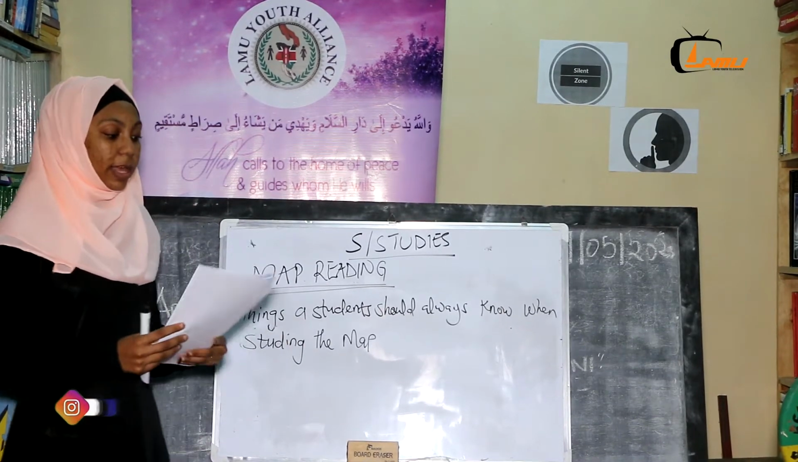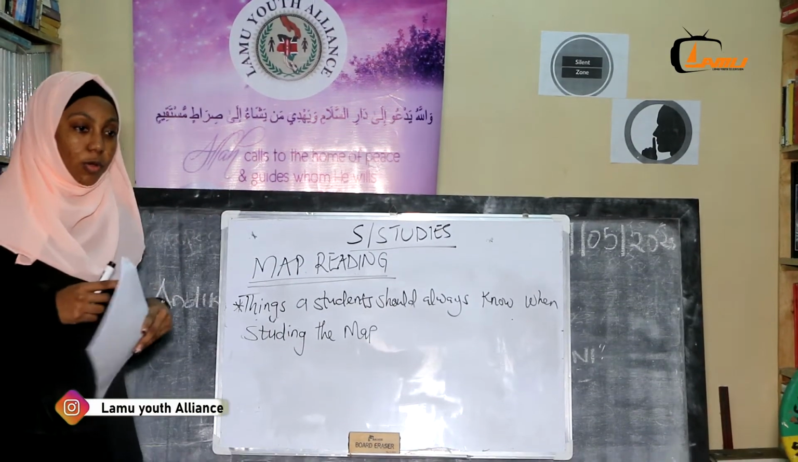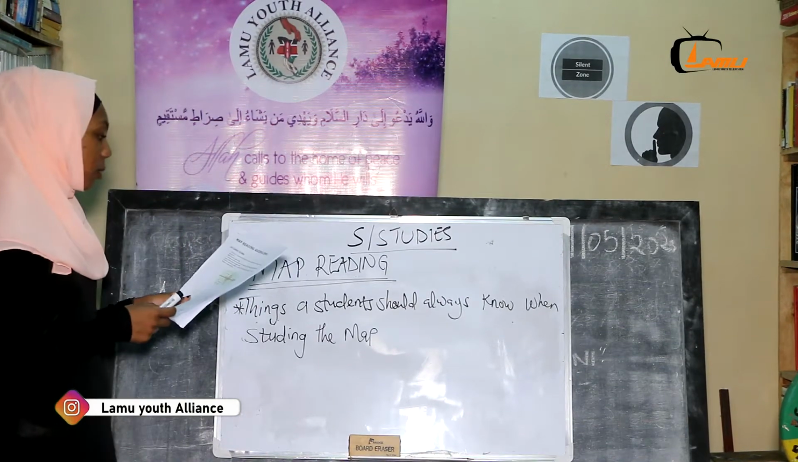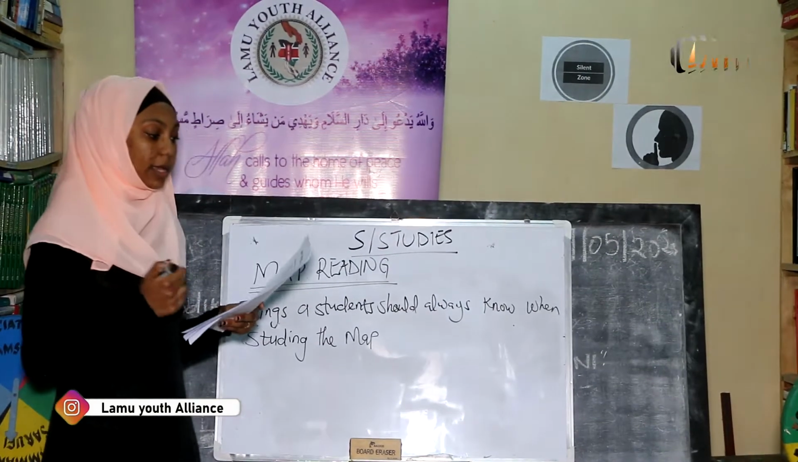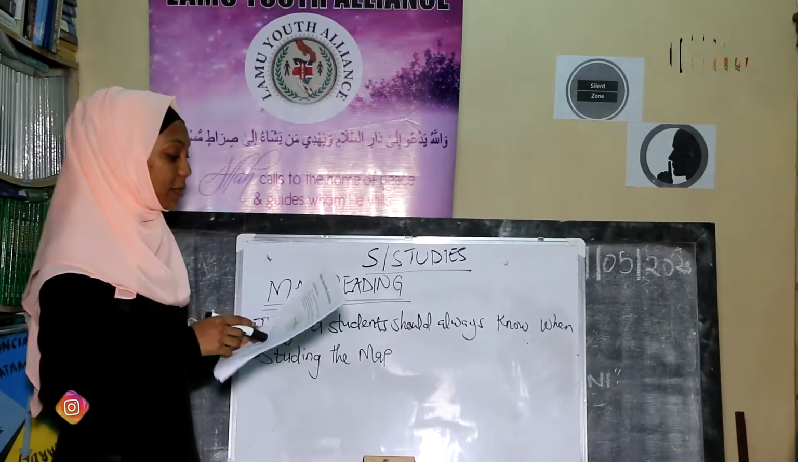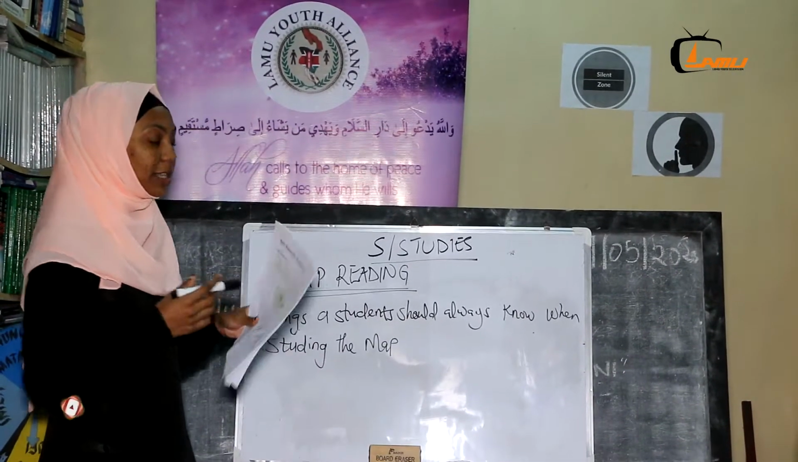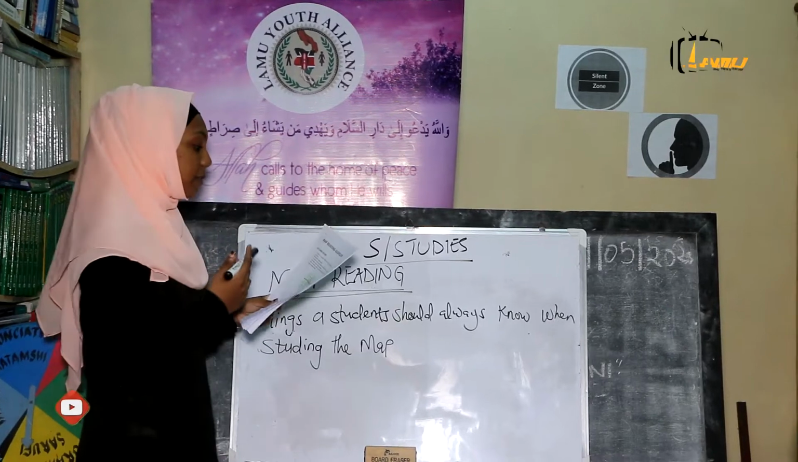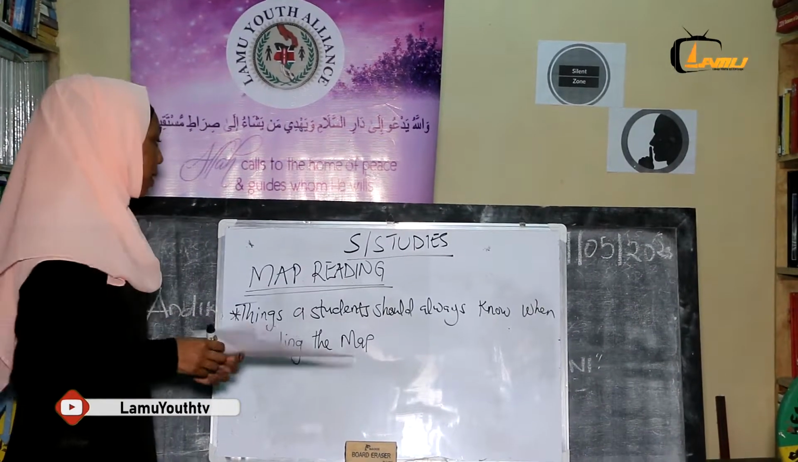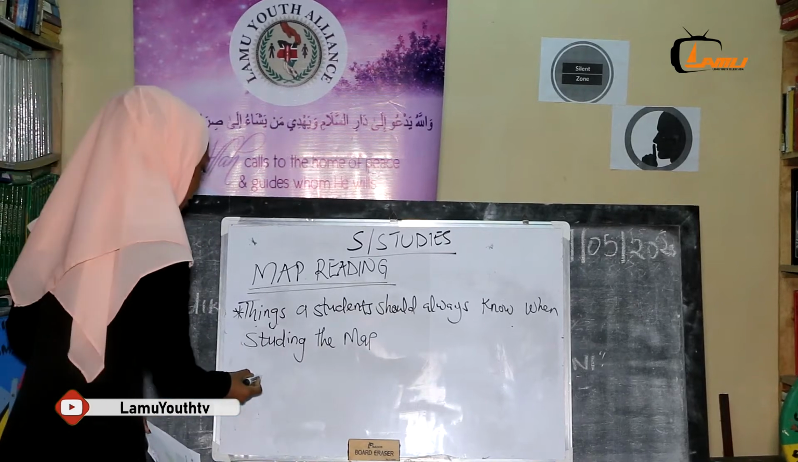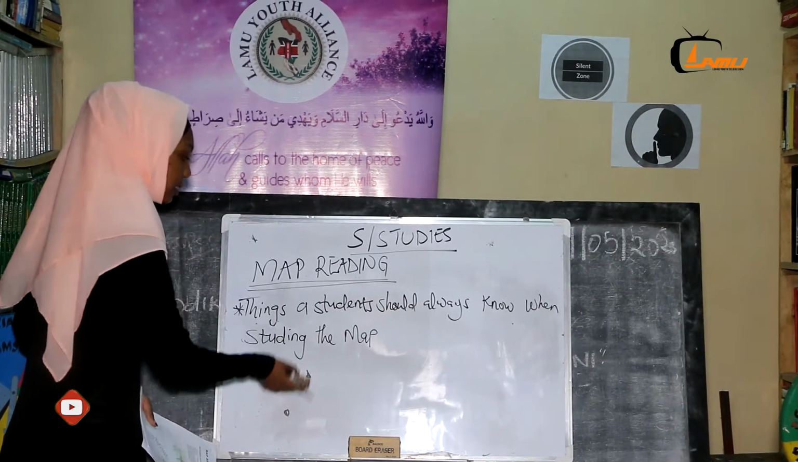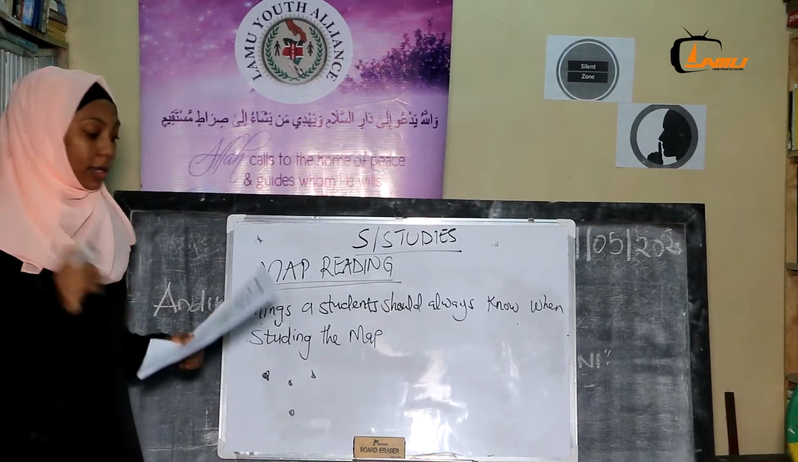After that, there are things that one should know when studying the map. First of all, it's the settlement patterns. Settlement patterns are the patterns in which people live. We have scattered or dispersed settlements, where it's one house here, another one here, another one here. It's scattered, it's everywhere.